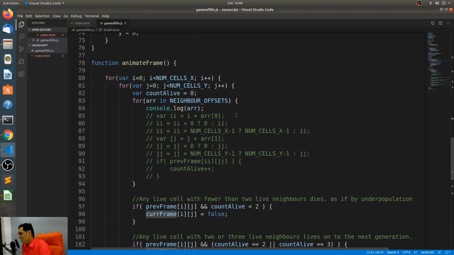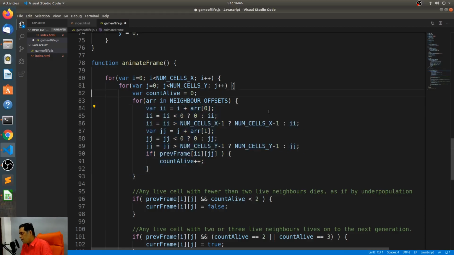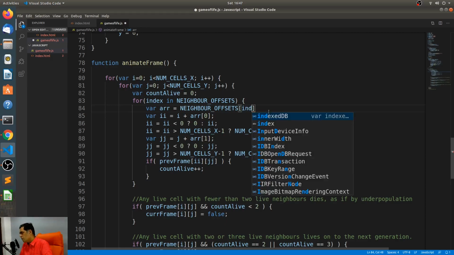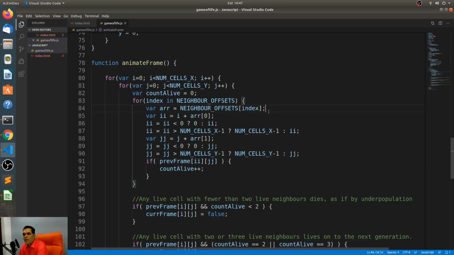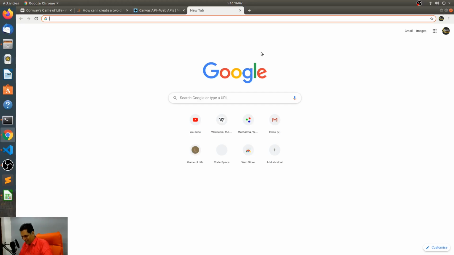So ideally what I should be doing is uncomment this, call this index, and then say variable arr is equal to neighbor offsets of index. It only returns the indexes of the neighbor offsets. Yeah. I think you started doing Python. Exactly.